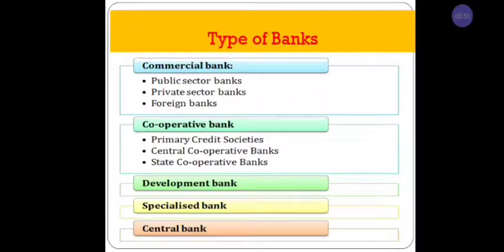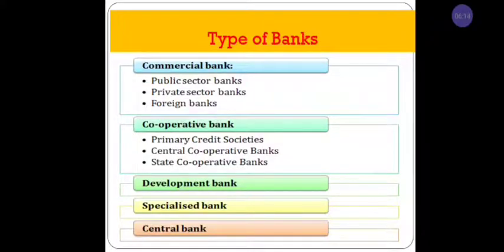Next we have types of banks. The banks can be classified into 4 categories, 4 types. First, commercial banks, where we look at public sector banks, private sector banks and foreign banks.